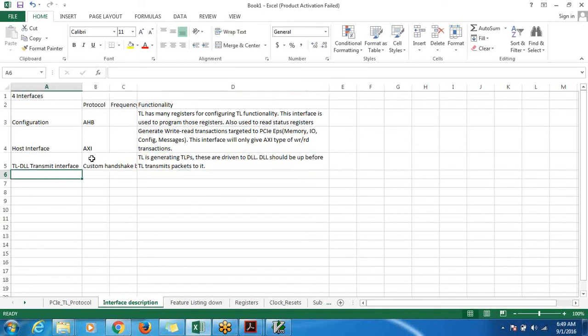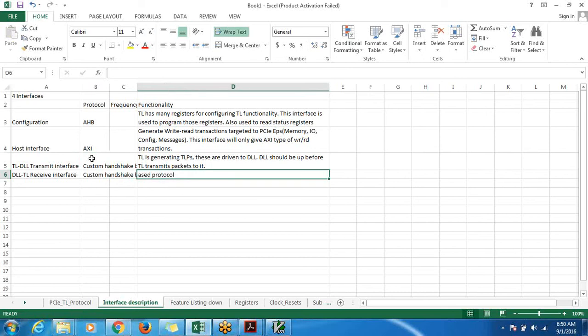Next is what? DLL, TL, receive interface. Again, same custom handshake. Custom means we will create our own interface. We won't use AXI, AHB kind of thing. It's a simple one where data out will be there, valid out, valid in, ready in, some kind of interface. Frequency also will decide.